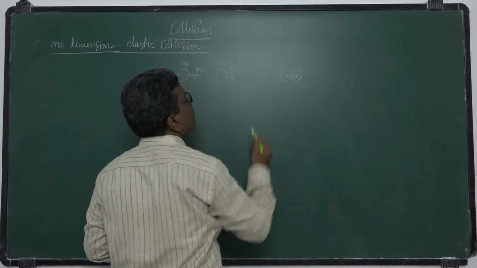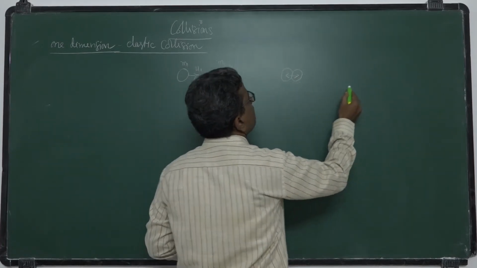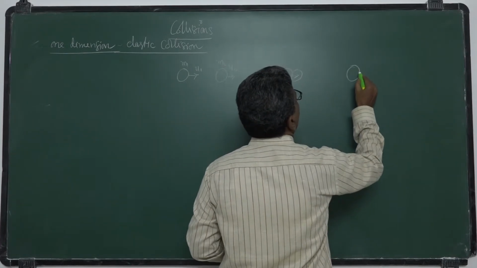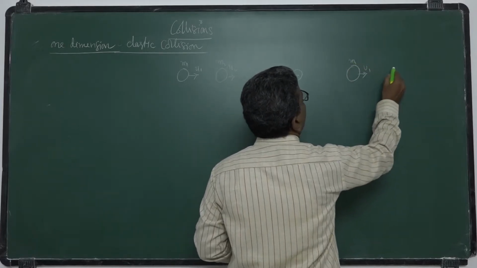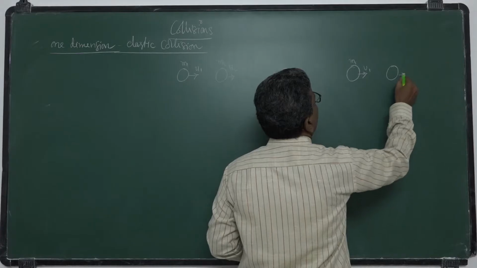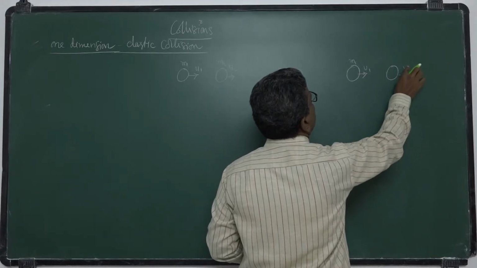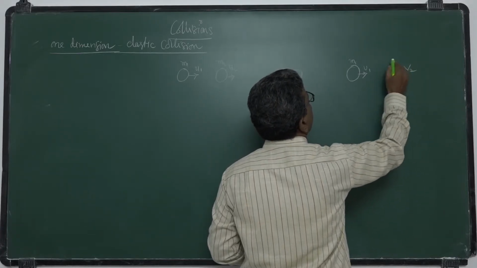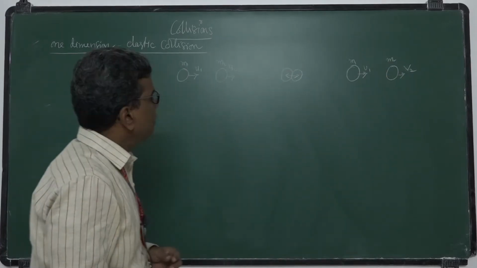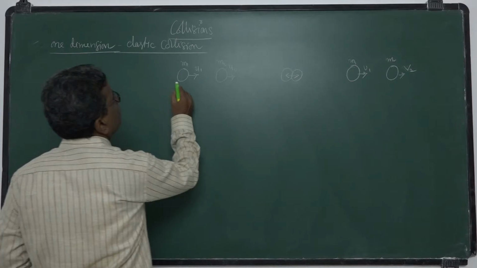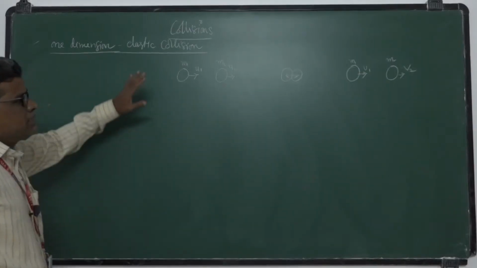After collision, they move with velocities v1 and v2. So v1 and v2 are the velocities of the colliding bodies after collision. We discussed this one.